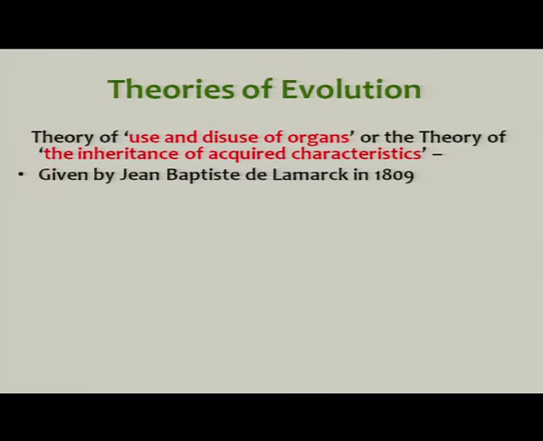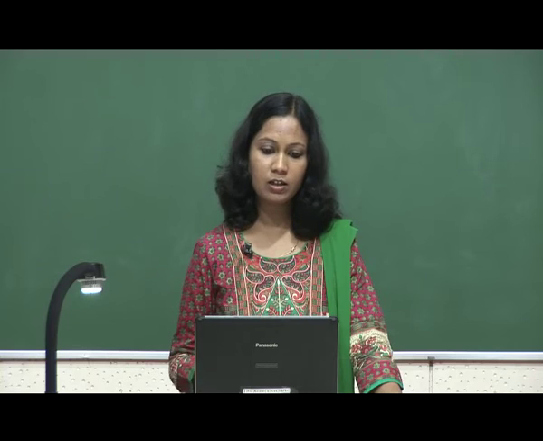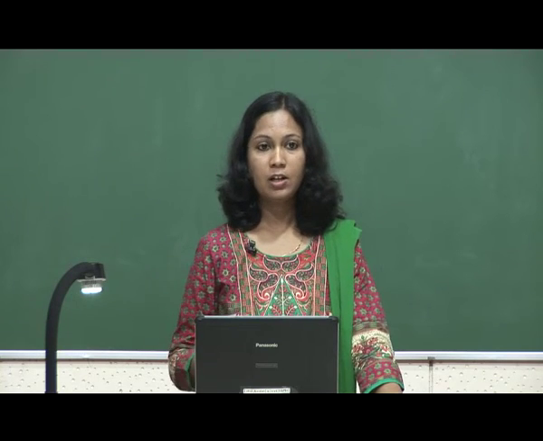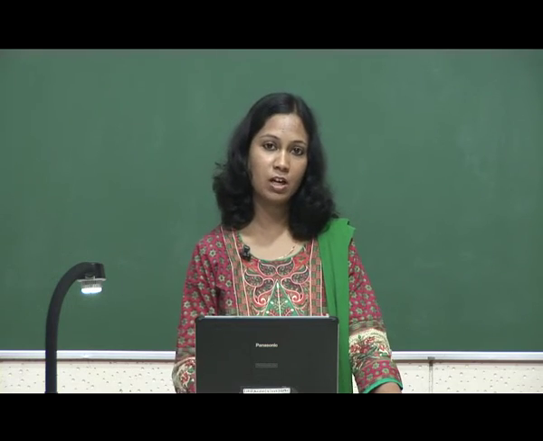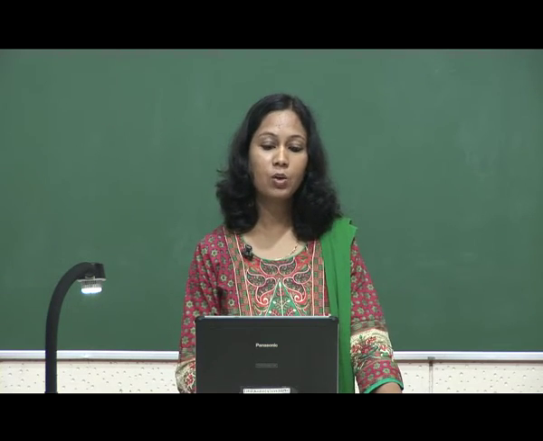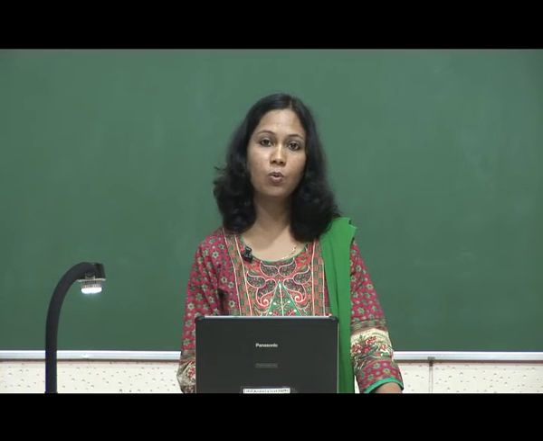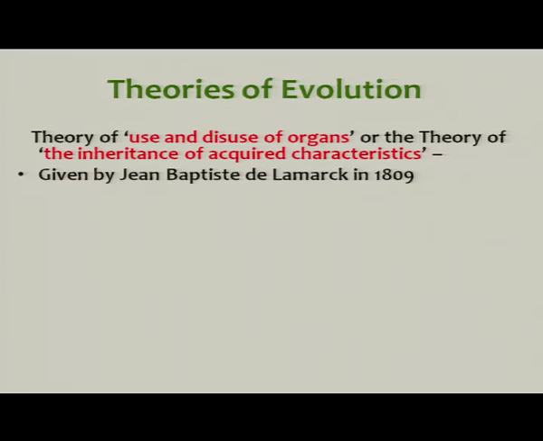I suppose you must know the difference between inherited characters and acquired characters. Inherited characters are those which can be transmitted from one generation to the next, and acquired are those that we acquire from our environment. So, this theory is the theory of inheritance of acquired characteristics. It was given by Jean-Baptiste de Lamarck in 1809.